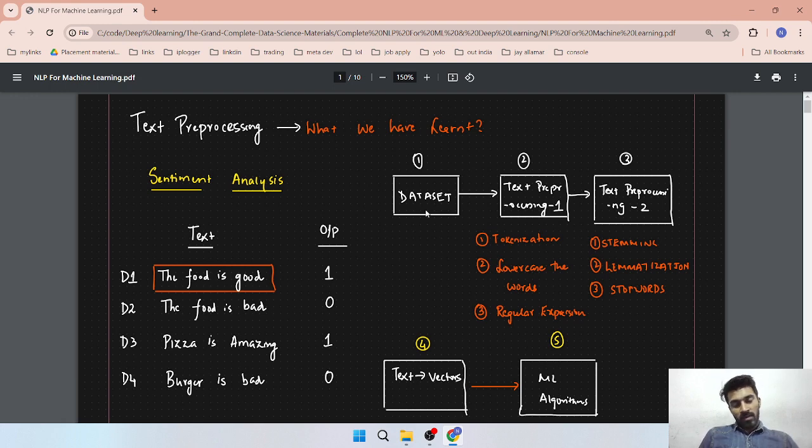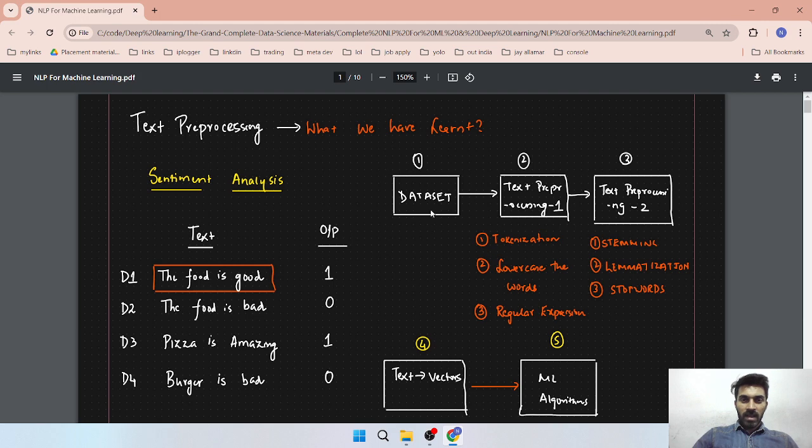So let's discuss what is NLP, how to learn NLP, and what is text pre-processing, all of these things. You have seen that nowadays ChatGPT is famous. Behind ChatGPT, NLP is working.